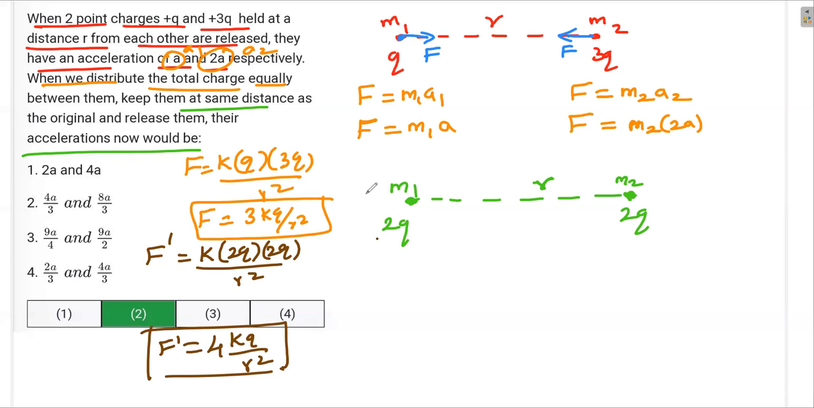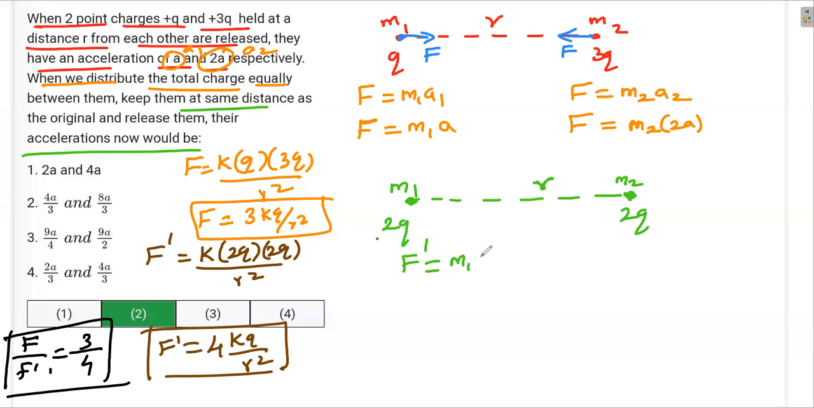Now, to find acceleration, I can find the force and then the acceleration. If I divide F by F prime, everything will cancel except 3 by 4. So F by F prime is 3 by 4. There are multiple ways to solve this. Look at this. If I write Newton's law, F prime is equal to m1 a1 prime. F2, which is again F prime, is equal to m2 a2 prime.